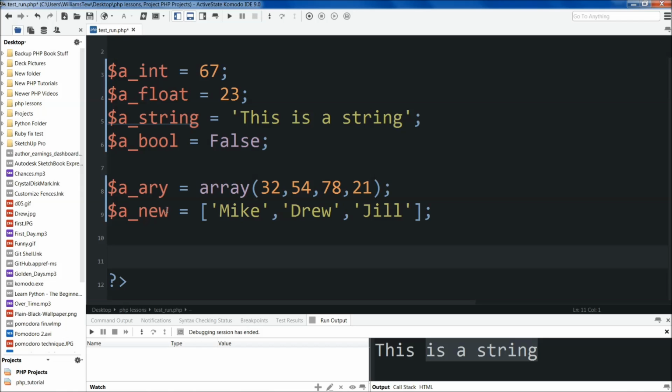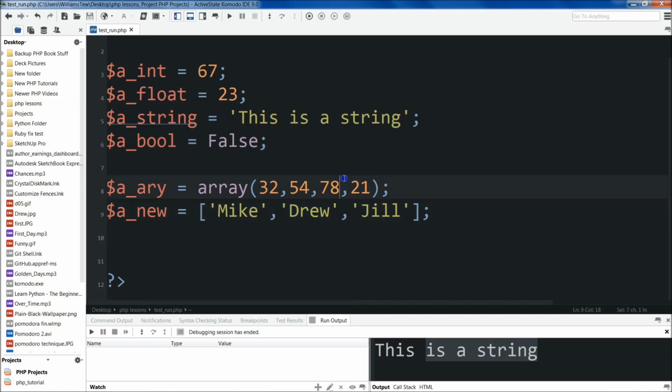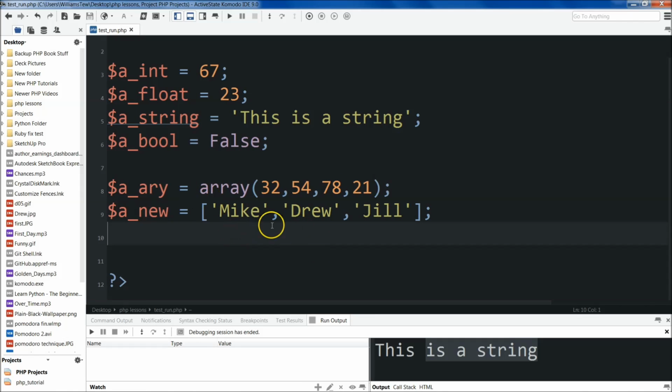Okay, and now we can just save this. We actually don't need to save it for any particular reason. I'm just showing you that this is what an array looks like and the syntax. Later I will show you how we can access each element within this array. So Mike is an element, Jill is her own element, and Drew is as well. Same with these numbers. But for now, I'm just going to show you that.